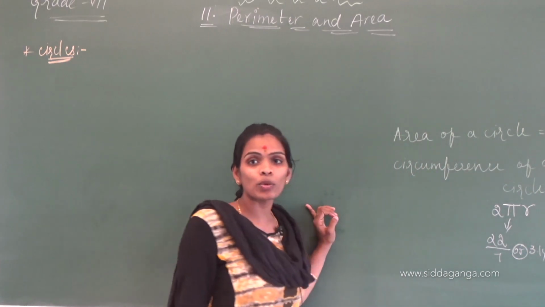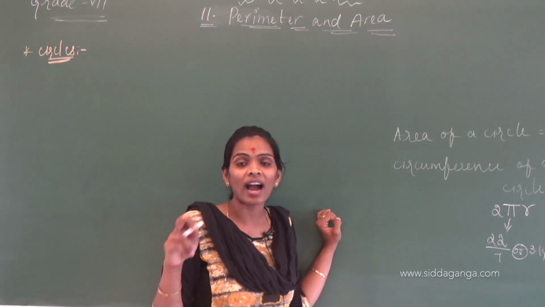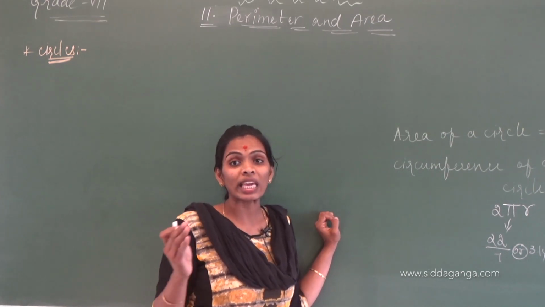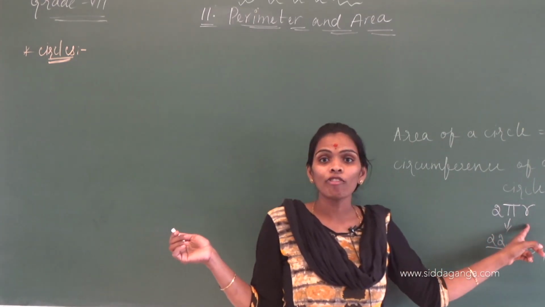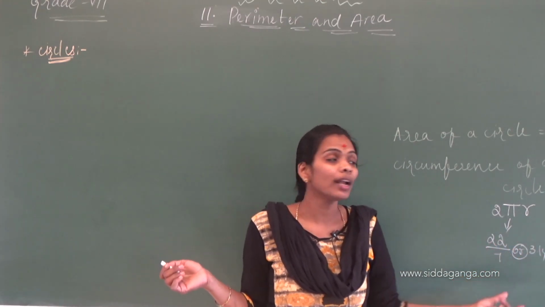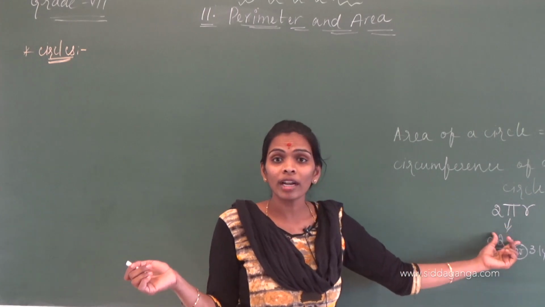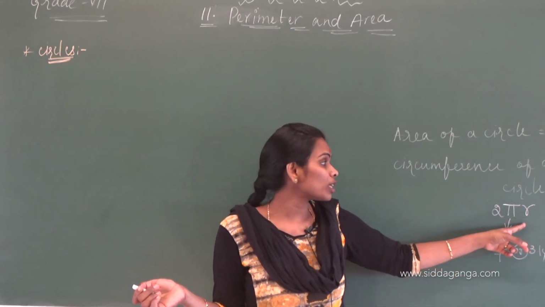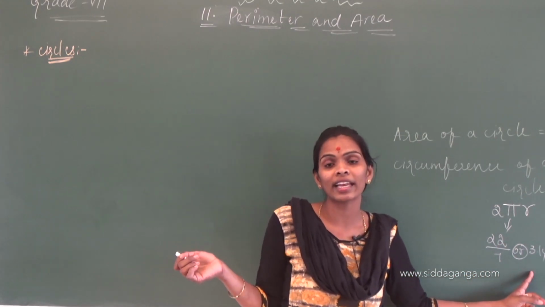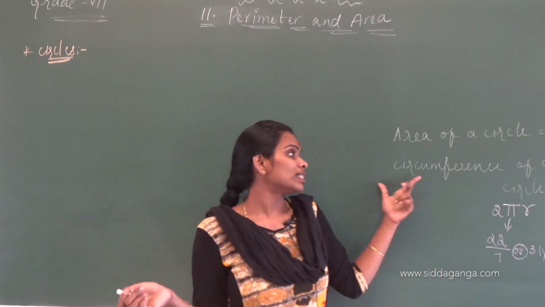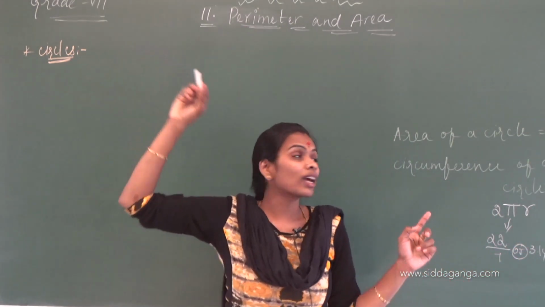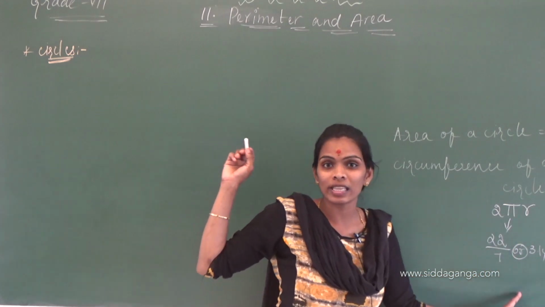In mathematics we have different symbols like theta, penta, and so on. Different symbols are there for each constant, and we give different values. Here the value of pi is 22 by 7, or in decimal we can take it as 3.14. Circumference is nothing but the perimeter of a circle.